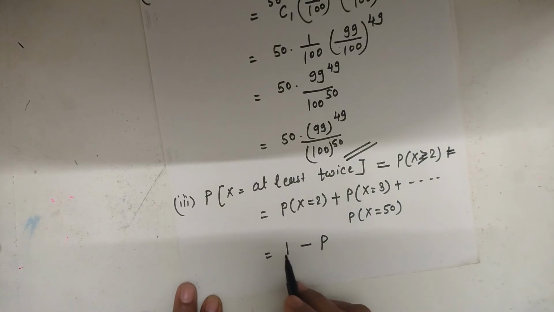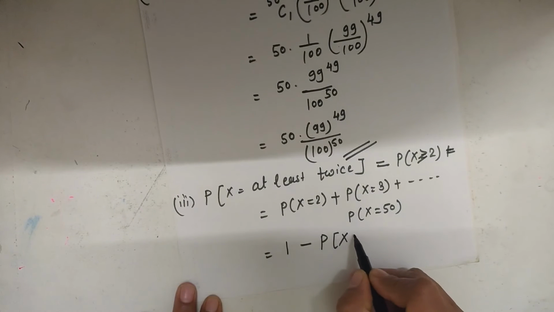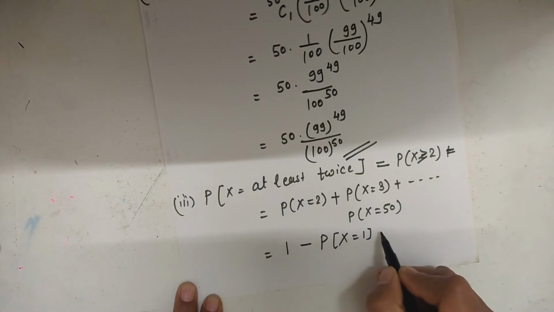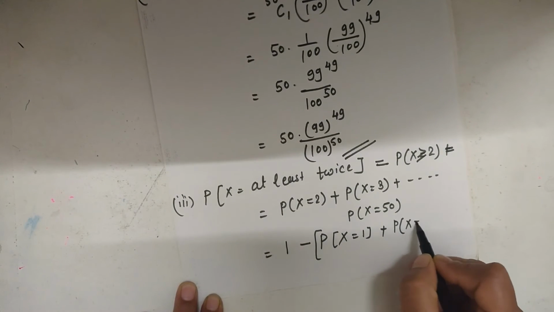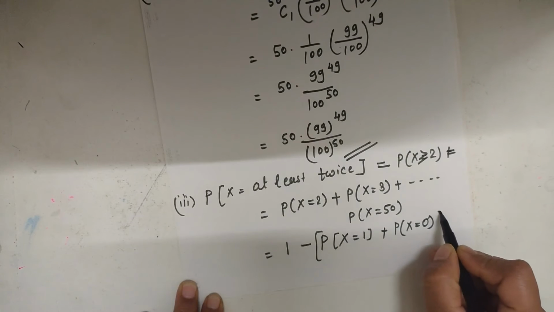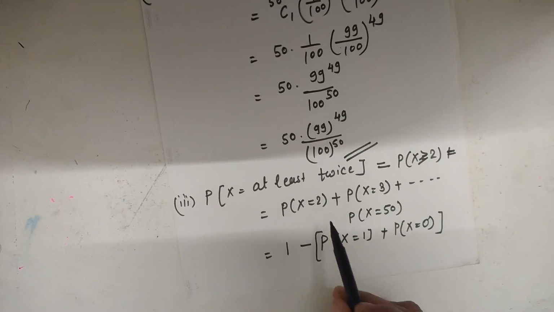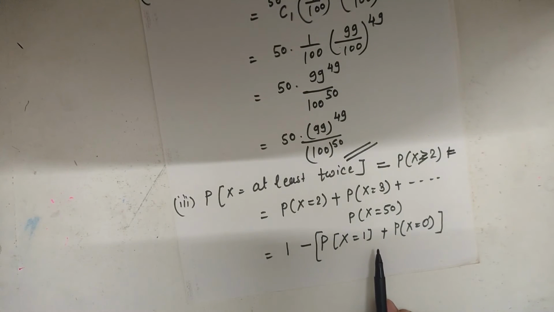So 1 minus, probability for x is equal to 1 plus probability for x is equal to 0. The addition of these probabilities is the total probability 1 minus the remaining values of x, that is x is equal to 1 and x is equal to 0.